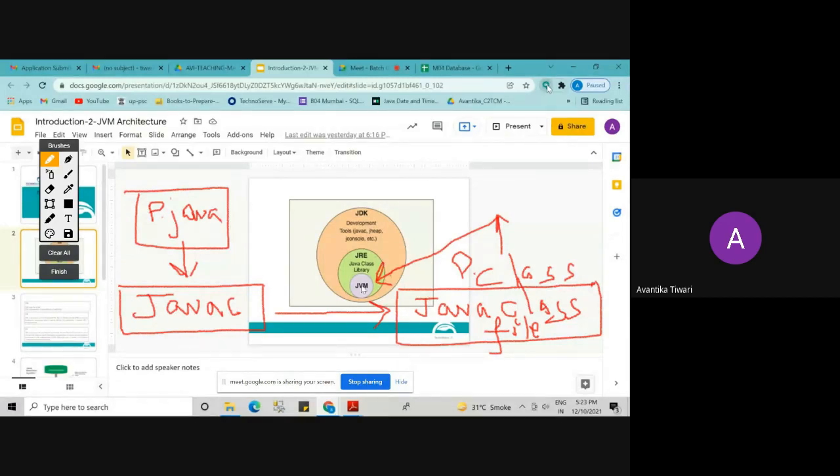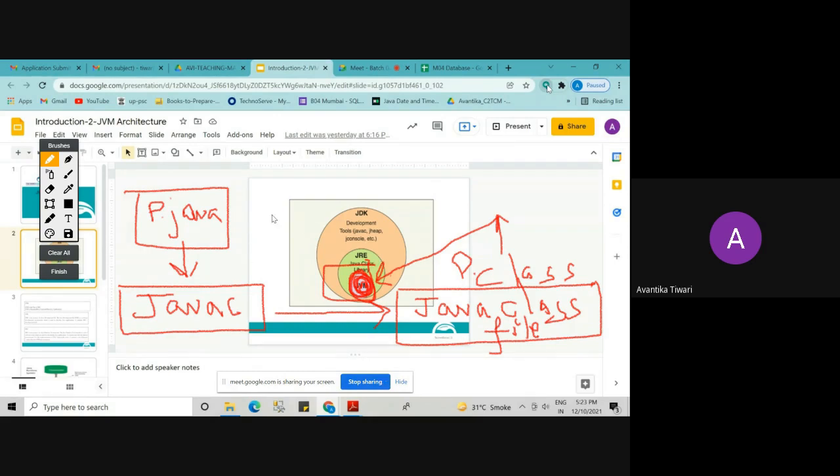For that, we will do the postmortem of JVM, to see what different components are there inside this JVM. I will now show you in detail what JVM contains.